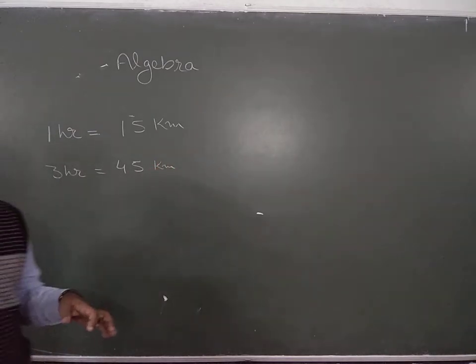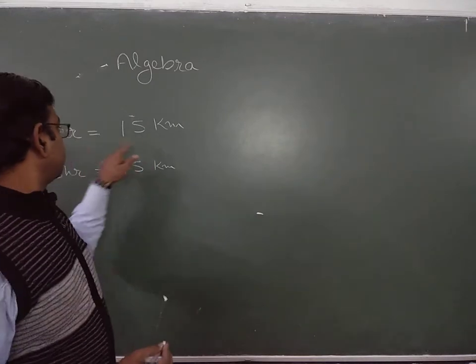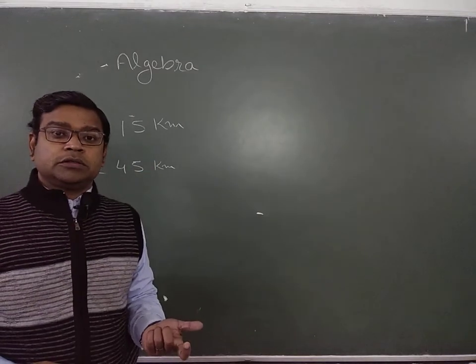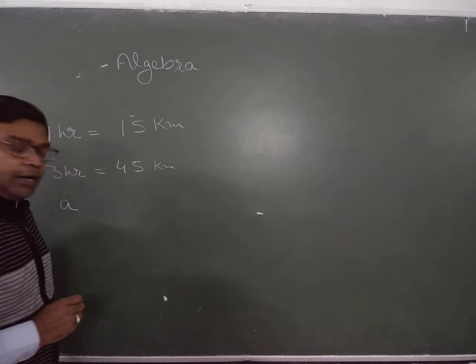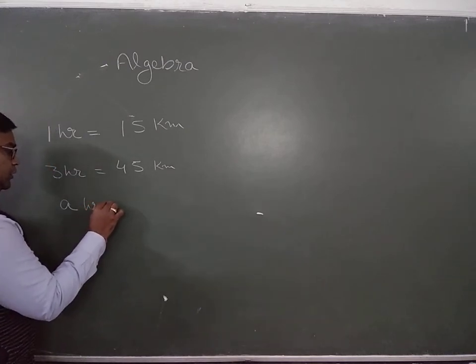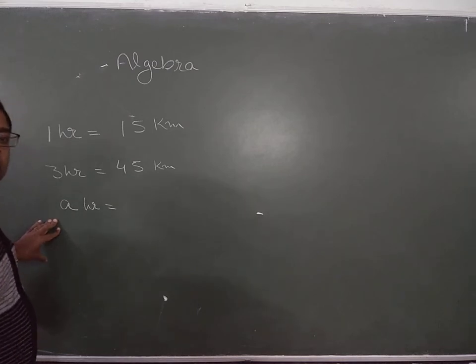So the question asked to you: if that number of hours is unknown to us, suppose that unknown is a, how much distance do you cover in a hours? a may be any number, maybe 1, maybe 100.